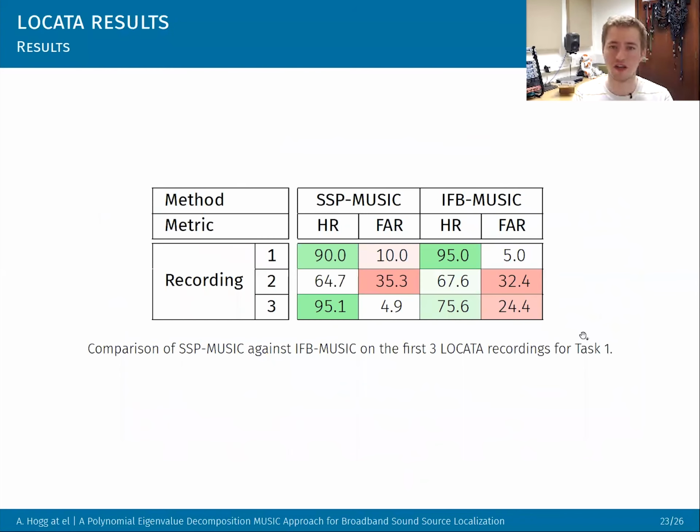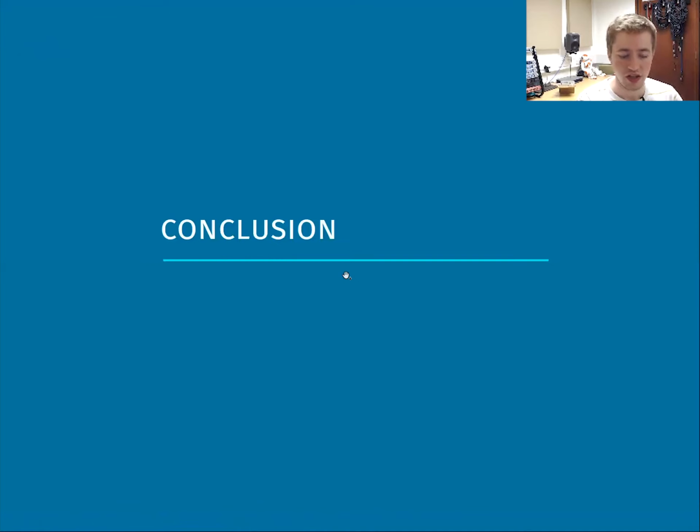And then just looking at LOCATA for some real data that hasn't been in a simulated room. We wouldn't expect to do much better, because actually the noise and the reverberation is quite low. So there's very low noise, very low reverberation. But as you can see, we get very comparable performance. And especially in recording 3, we do much better than normal MUSIC, whereas the other 2, we only do marginally worse.